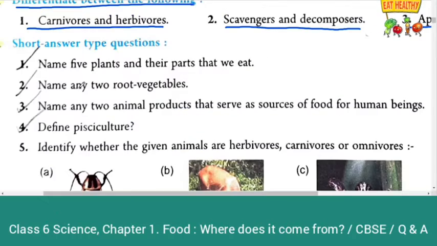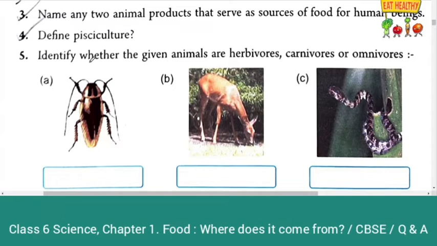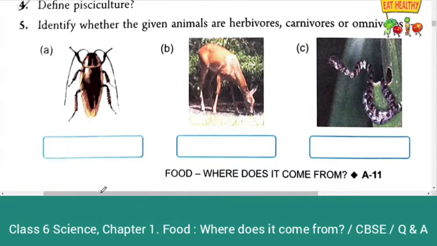In the fifth question, you have to identify whether the given animal are herbivores, carnivores or omnivores. Cockroach is given. Is it herbivore, carnivore or omnivore? Omnivore.